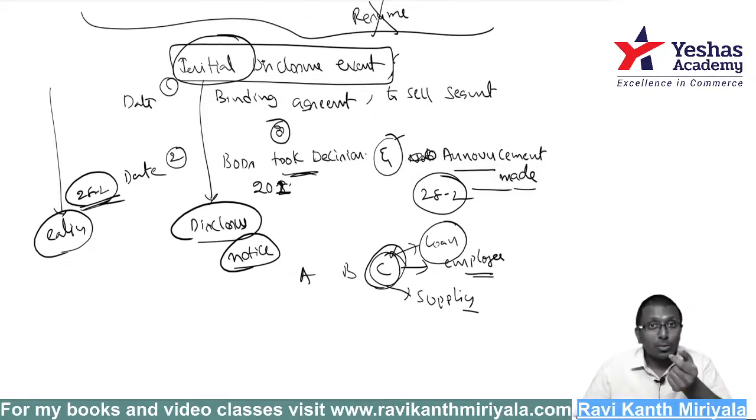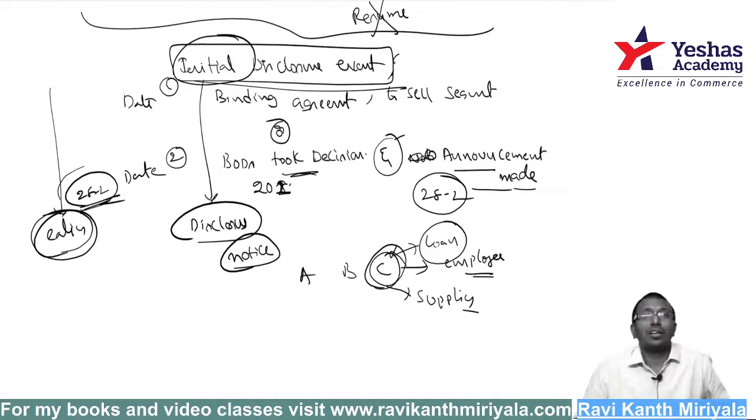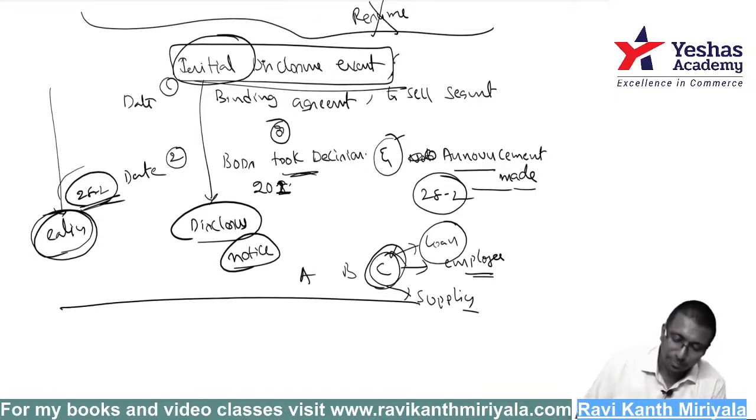For how much money are you going to sell? In which way are you going to sell? Is it piecemeal, entirety or abandonment? How are you going to do it? All that is supposed to be disclosed on whichever is the earlier date. You have to inform the interested parties. That is a very, very important point.